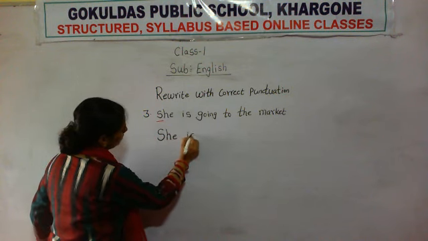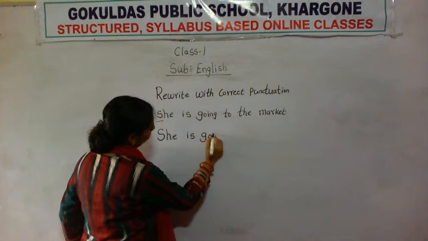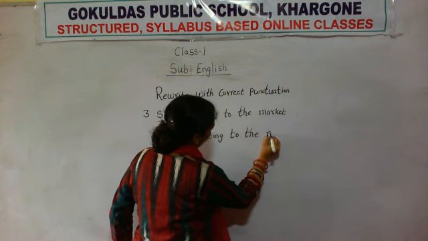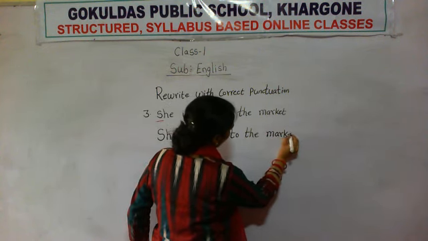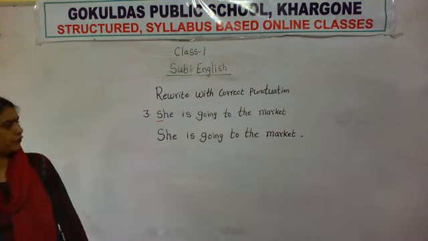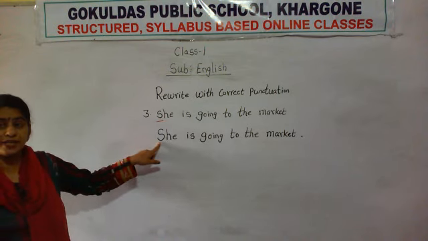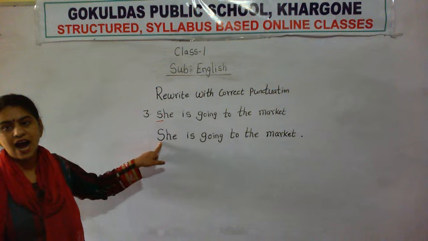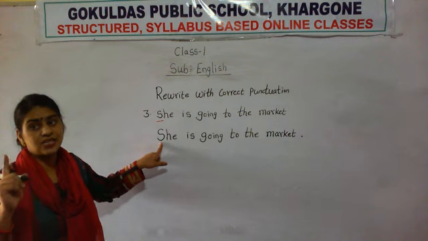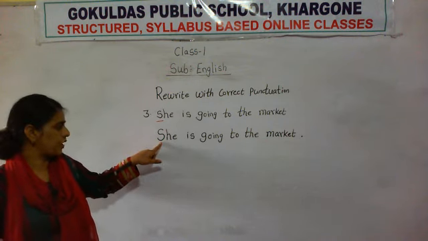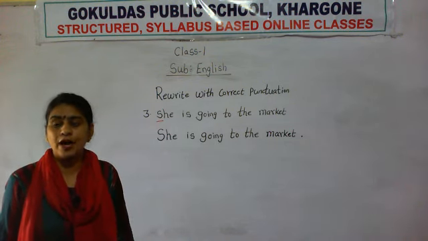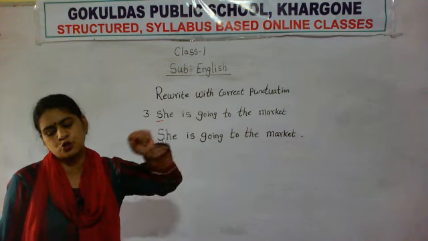She is going to the market. At the end of the sentence, put a full stop. What do you have to put? Full stop. S will come in capital letter, because we start the sentence with a capital letter. Don't start the sentence with a small letter. So here S will come in capital form. She is going to the market. At the end of the sentence, put a full stop also.